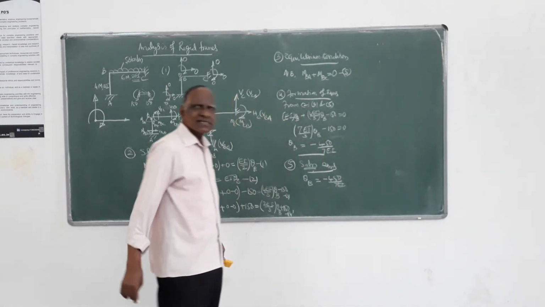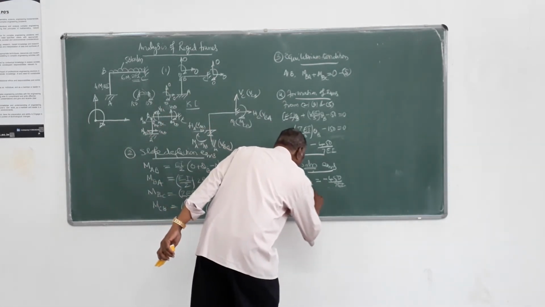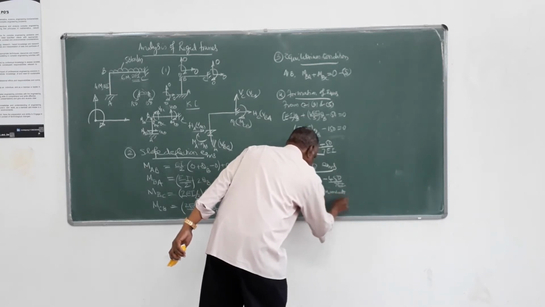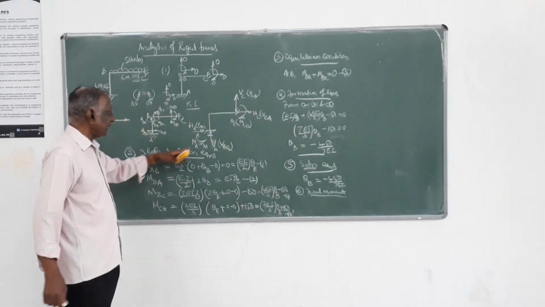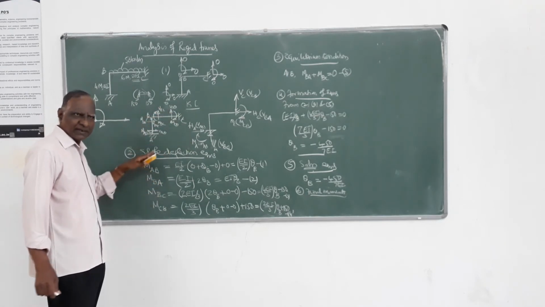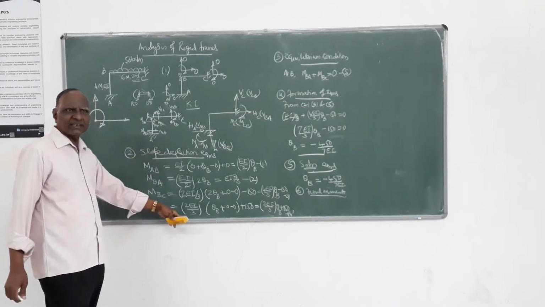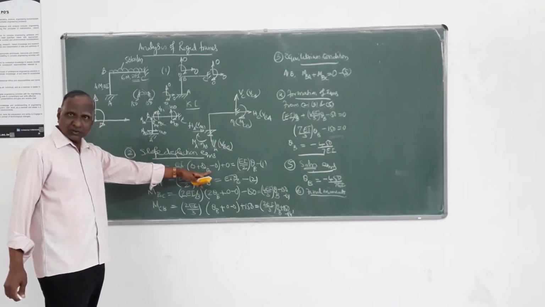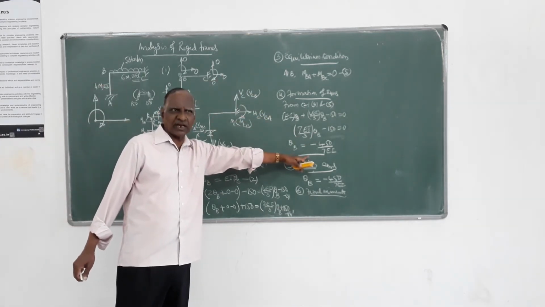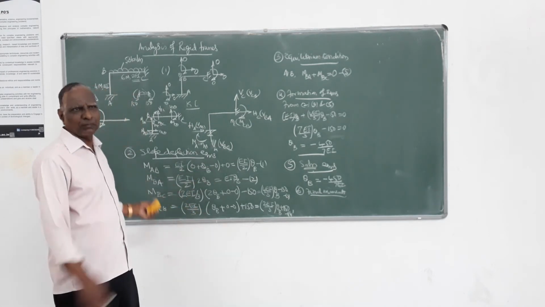That is the solution. Then the sixth step, you have to obtain the final moments. Whatever end moments MAB, MBA, MBC, MCB you have to find, you have the equations in terms of the unknown displacement, which you have solved. Substitute this value of theta B in these equations, and you will get the moments.